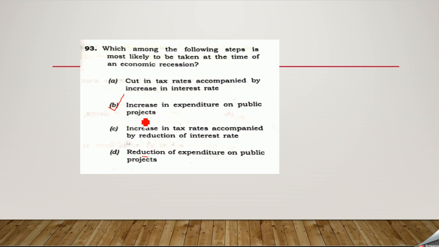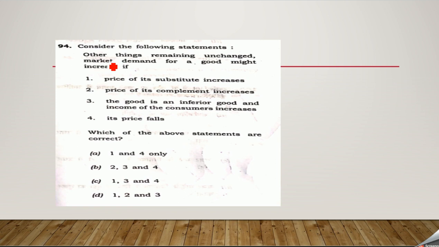Increase in expenditure on the public projects. Other things remaining unchanged, market demand for a good might increase if, okay, price of the substitute increases, yes. Price of the complement increases, actually it is not having any relation with the complement. The good is an inferior good and the income of the consumer increases. Inferior good is a certain good which does not have anything to do with the income of the consumer. It has to be purchased by default.